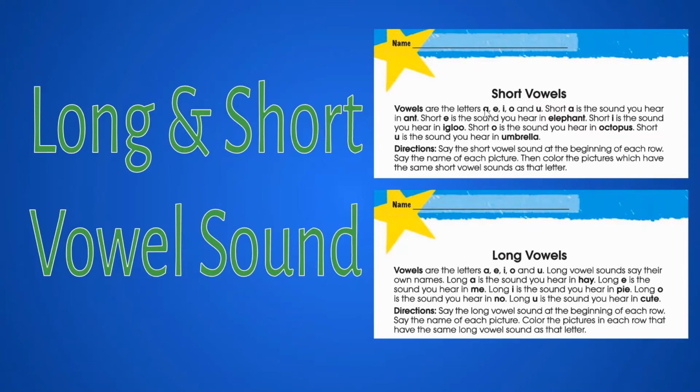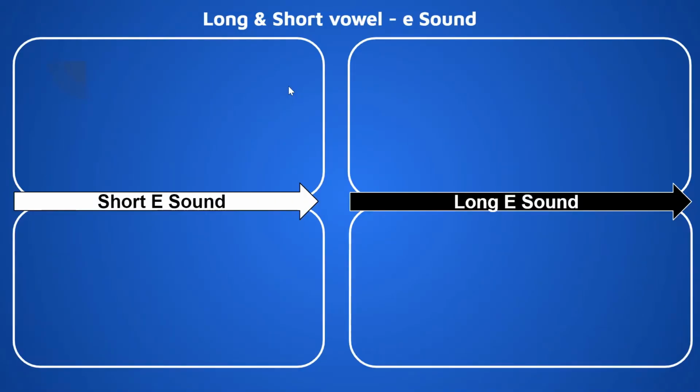So each vowel has two different sounds, short sound and long sound. Okay, so let's see what are these sounds.